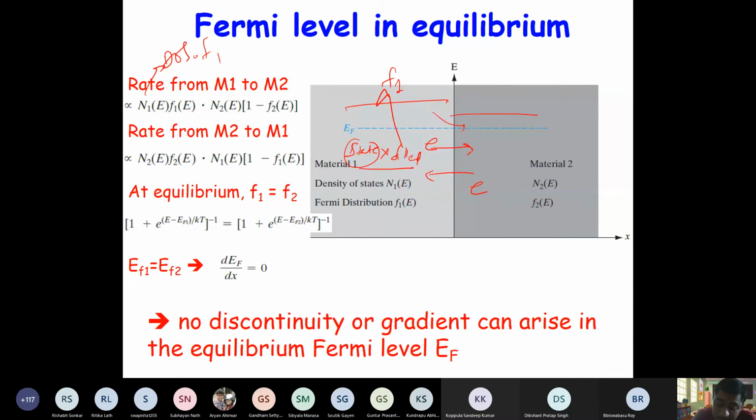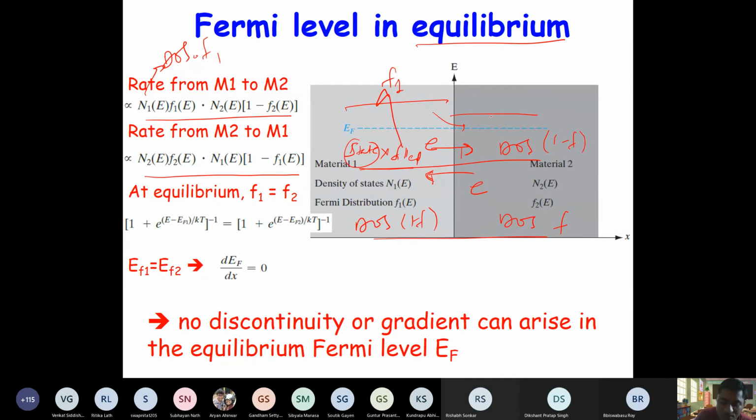And for a second material to accept an electron, it should again have DOS, and it should be empty. So empty is 1 minus F. Similarly, for the rate from 2 to 1, it should have DOS and it should be filled. And for the first material to accept the electron, it should have DOS and it should be empty. So the product of these two will determine the flow. This is the flow from M1 to M2. This is the flow from M2 to M1. In equilibrium, both flows will be equal.